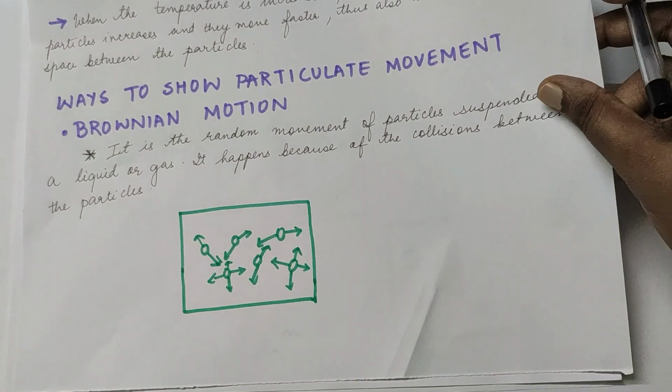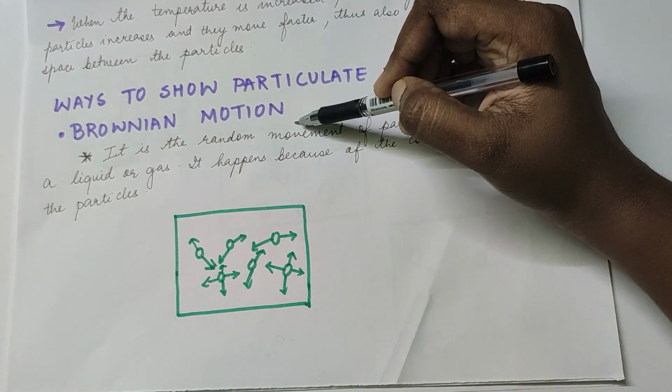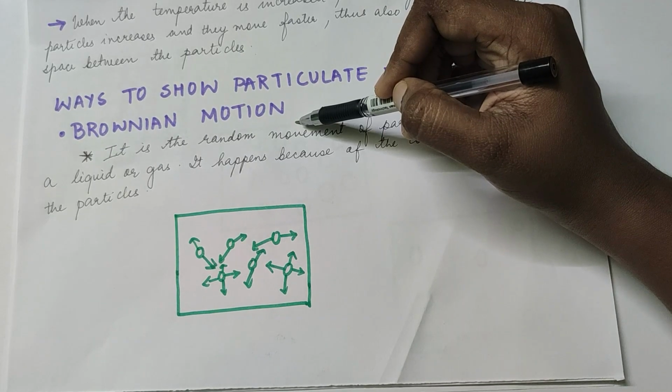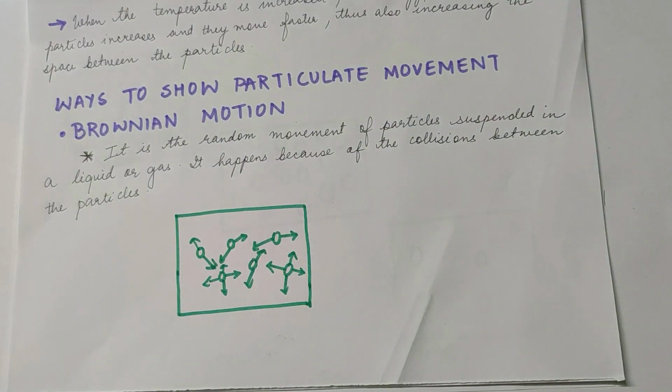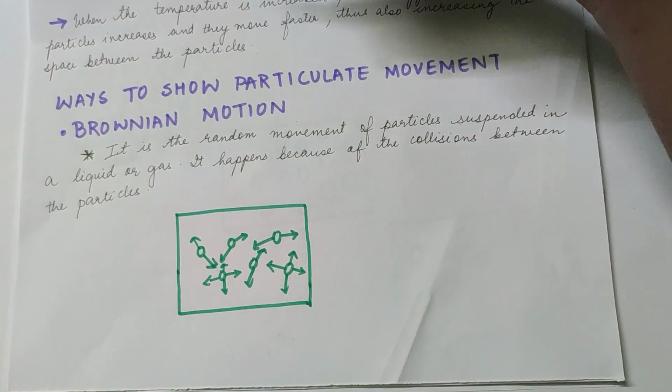Now how can I show this movement? There are two important things which we can discuss here. First is Brownian motion, which was shown by Robert Brown. He took some pollen grains and put them in water, and he saw some movement in the pollen grains.